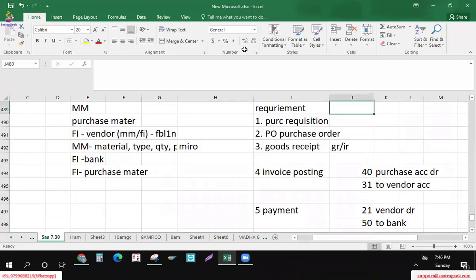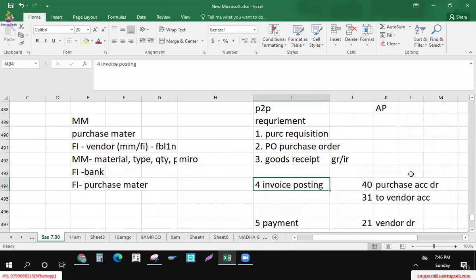Now here, what will happen? Here we are dealing with the goods, actual material management, with the goods movement. It is the conversion of goods from one form to another form.